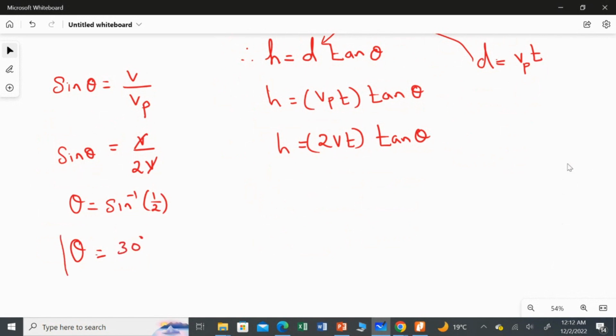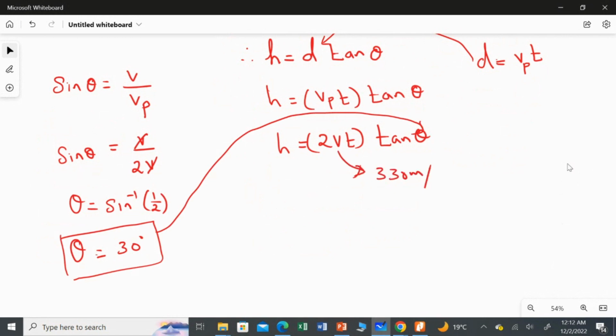Now I'm going to take this angle and substitute the values. In place of V, I substitute 330 meters per second, and the time is 35.4 seconds. Once you substitute all the values, you can easily find the altitude of the plane.